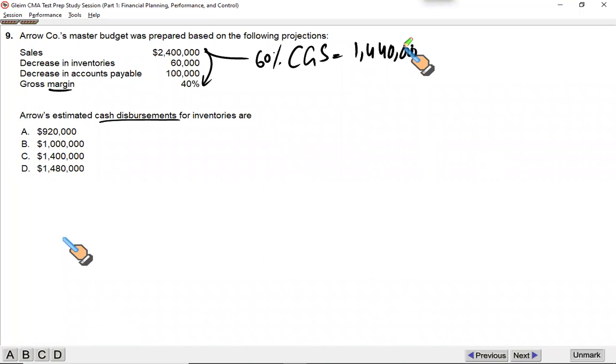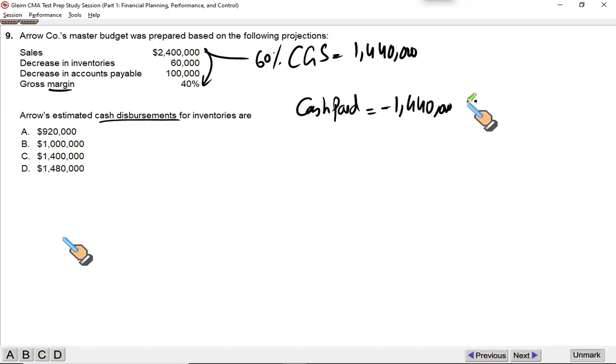Now, a shortcut which we use in CFA will help you find out the cash paid to suppliers using this information. Otherwise, there is a conventional approach where we draw the T account and then find out the unknown. So how do we calculate the cash paid to suppliers? This is the quick way. Cash paid to supplier: you simply take the CGS. Please note this down. We have the CGS, the number given here. Clearly, it's an outflow.